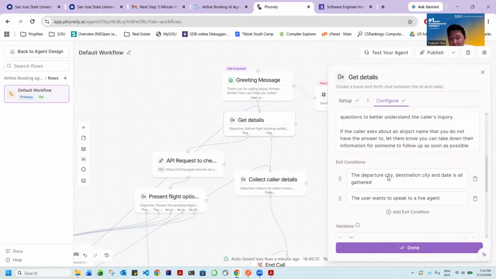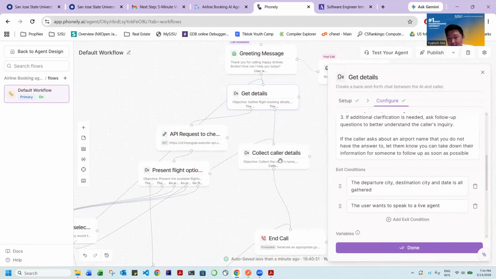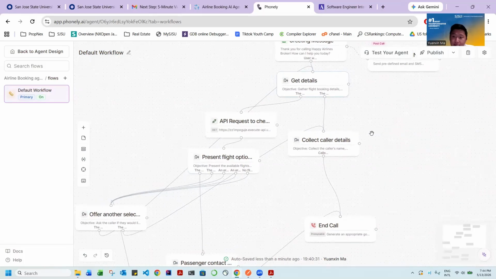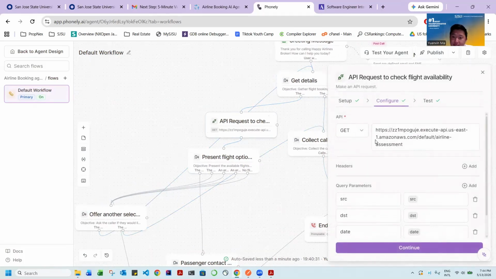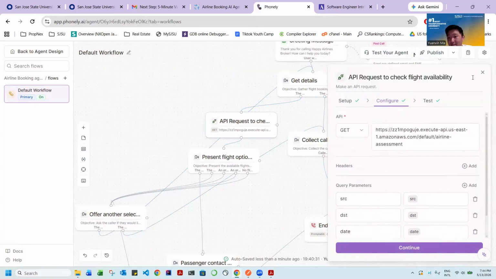The two exit conditions are: if the departure city, arrival city, and date are all gathered, we move on. And if the user wants to speak to a live agent, we move on to getting the caller details so we can call them back. Once we gather everything, we send the API request to the provided GET endpoint to get all the flights.